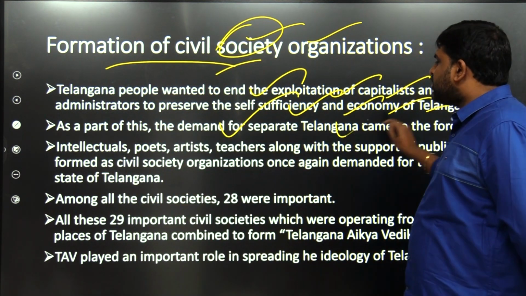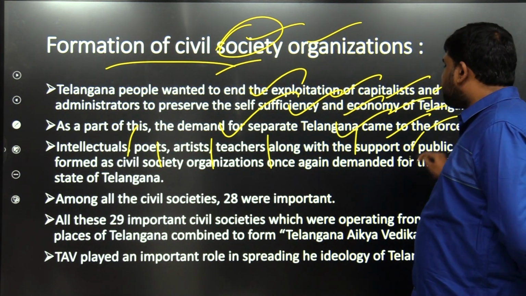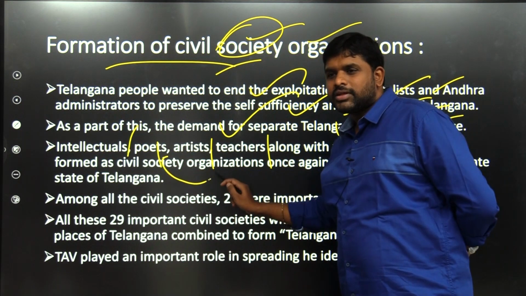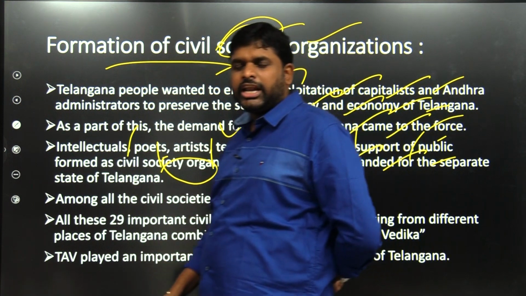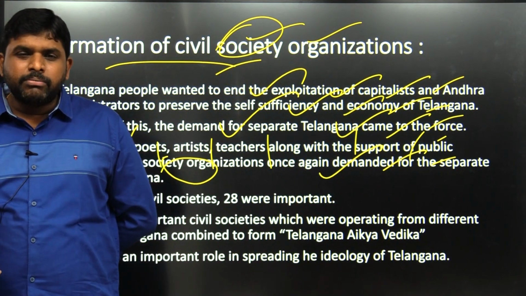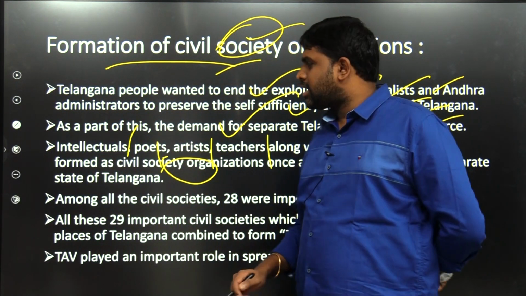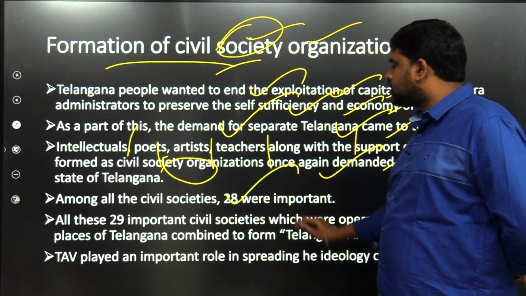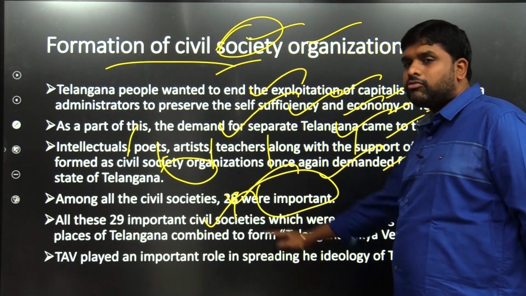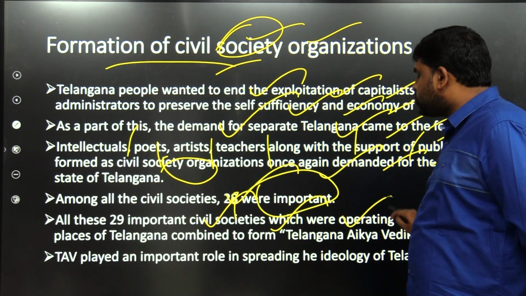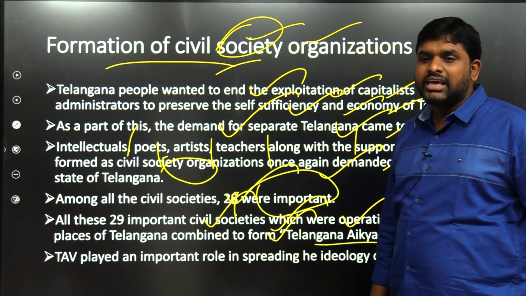As a part of this, the demand for separate Telangana came to the fore. Intellectuals, poets, artists and teachers, along with the support of the public, formed civil society organizations and once again demanded a separate state of Telangana. Not only intellectuals and students, but the common public, the masses also started demanding a separate Telangana state. Among all the civil societies, 29 were important, operating from different places of Telangana, and they combined to form Telangana Aikya Vedika.